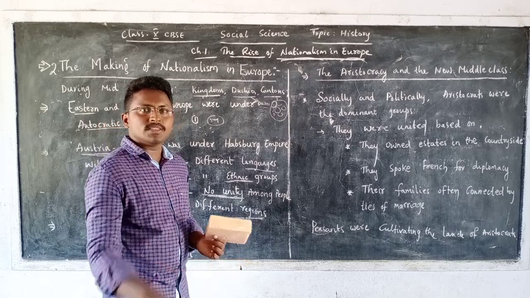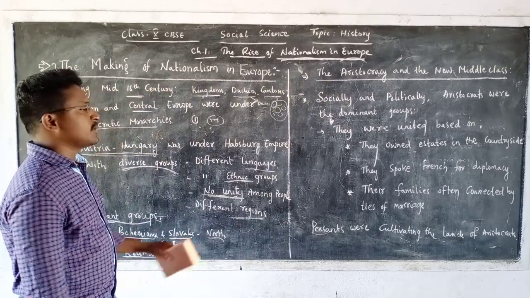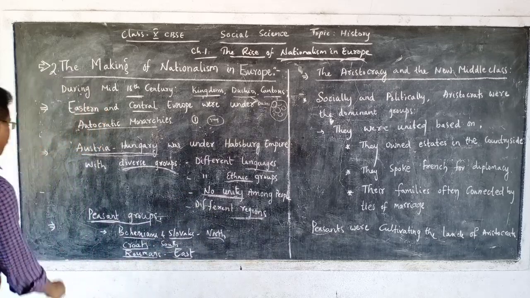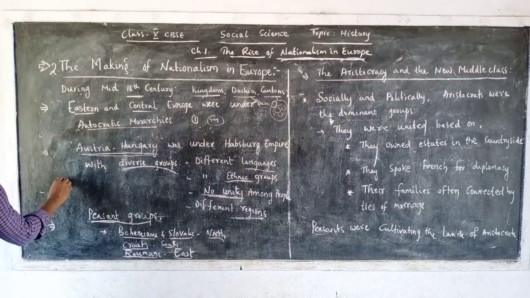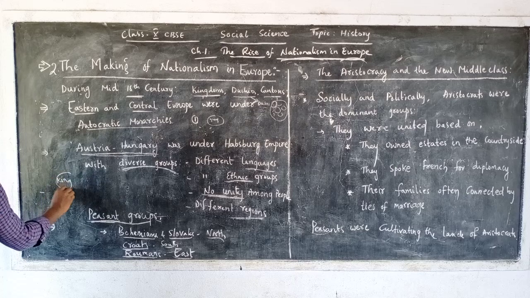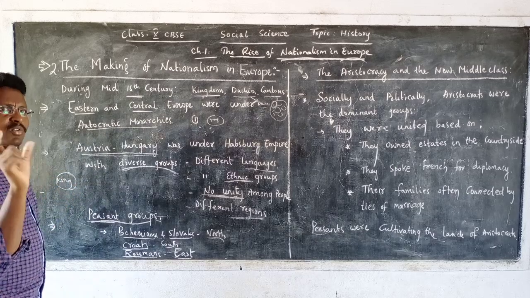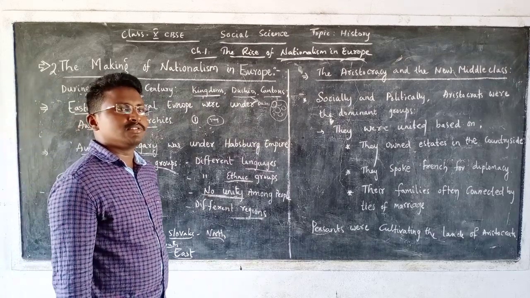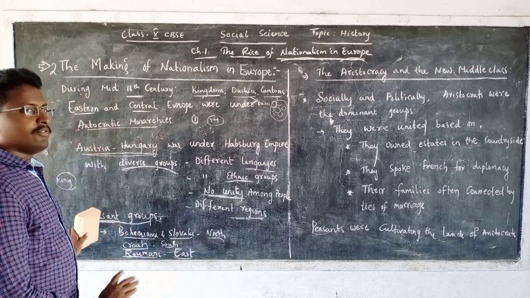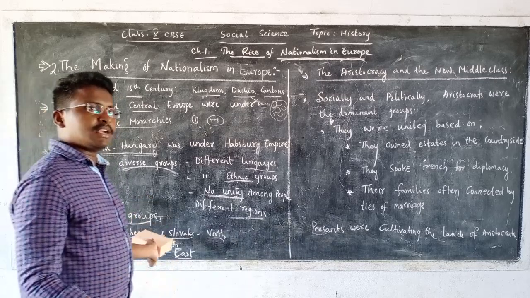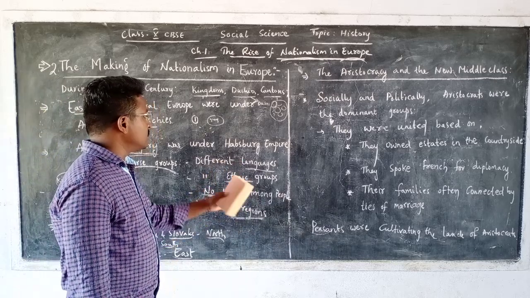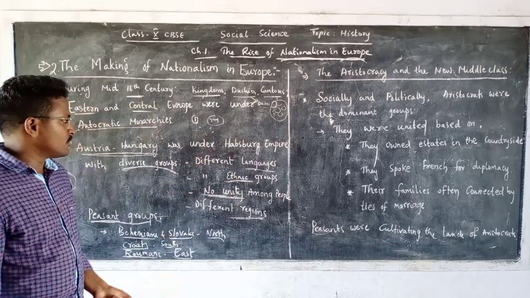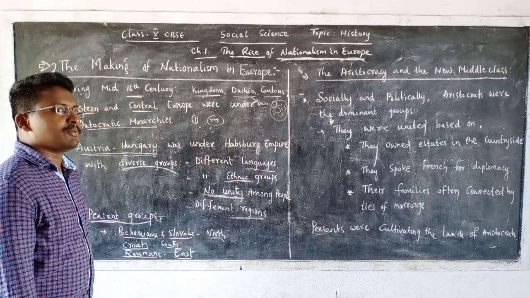But there is one common thing among all these people: all these groups were under the control of one particular king. That is the only common thing you can find in Europe. They were all under one king. But apart from that, they all had different languages, different groups, and no unity among these people.